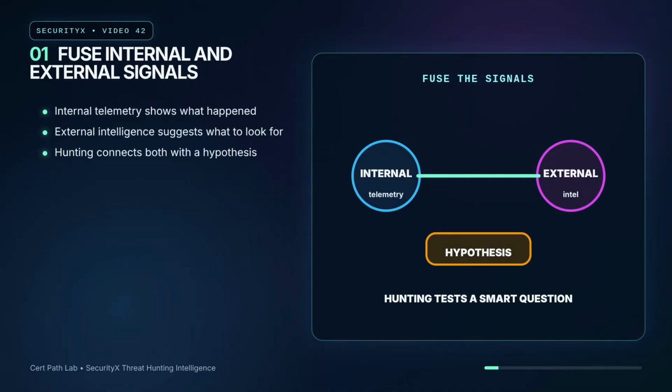Threat hunting is not waiting for an alert to be perfect. It is a focused investigation that uses intelligence to ask better questions. Internal telemetry tells you what your identities, endpoints, networks, cloud services, and applications actually did. External intelligence gives outside context about adversaries, malware, infrastructure, techniques, and exploitation trends. A mature hunt fuses both, forms a hypothesis, and tests it against evidence.